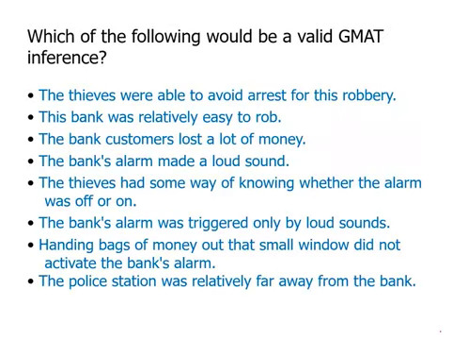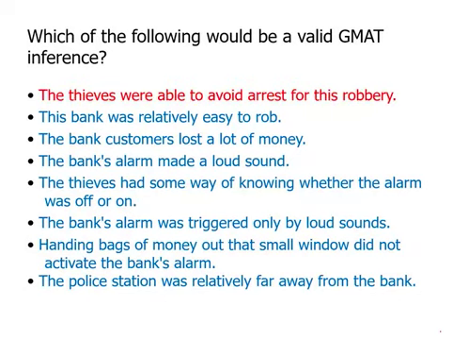So here are possible inferences. Pause the video again and decide for yourself which of these would be valid inferences and which would not. Okay. These thieves were able to avoid arrest for this robbery. All we know is that they got away just before the police got there, but we don't know what happened after. Was there some way that their car was photographed or something like that? We have no idea, and maybe later that day they were caught red-handed with all this cash. So maybe they were able to avoid arrest, but we don't know that. So we eliminate that one.